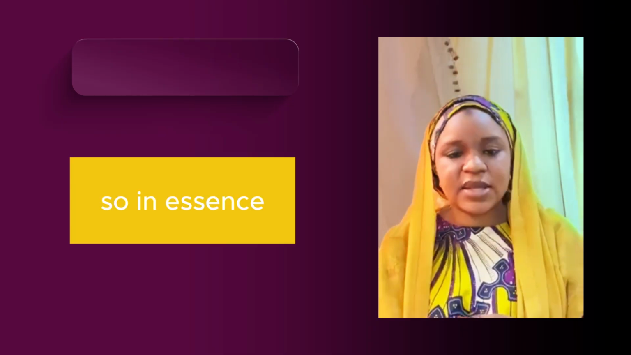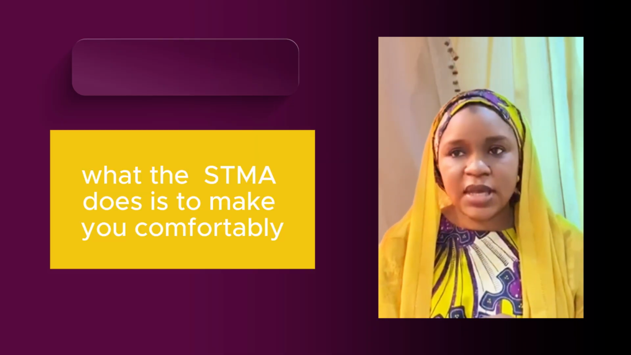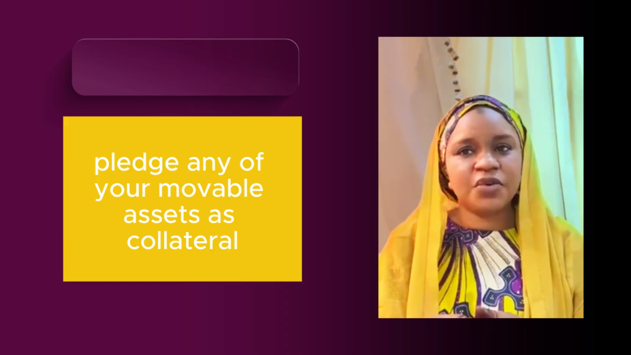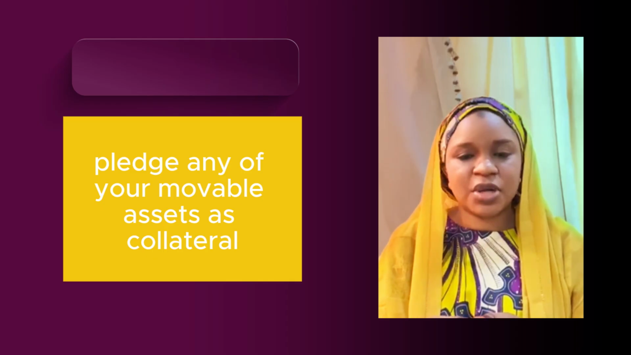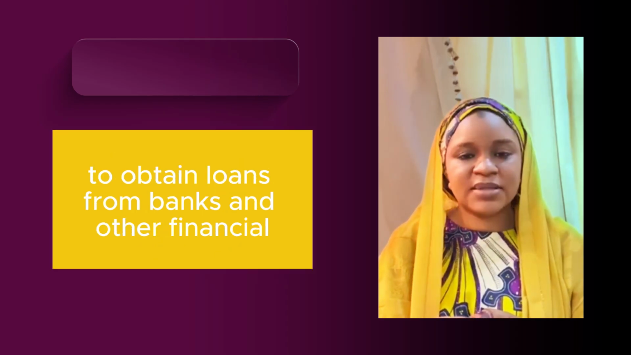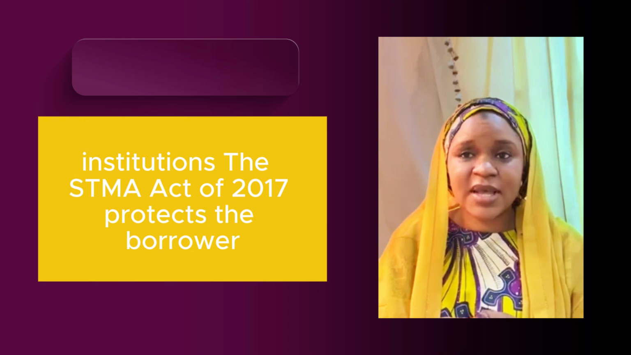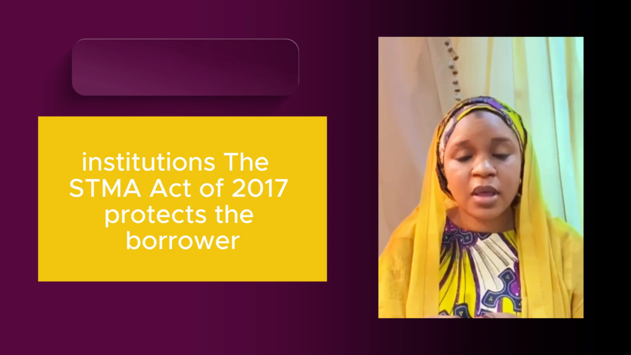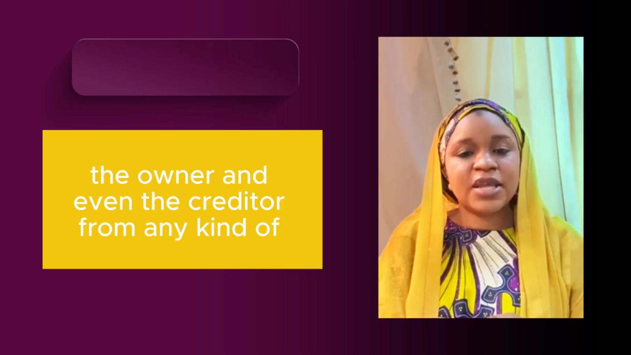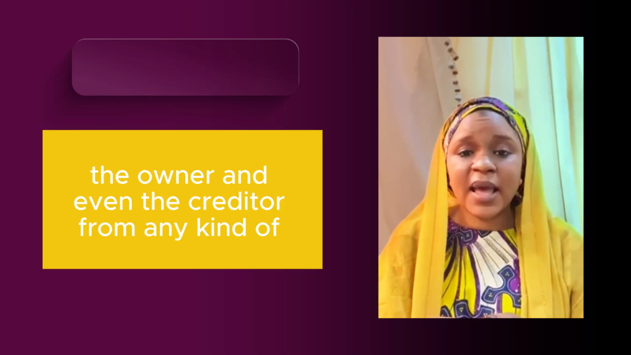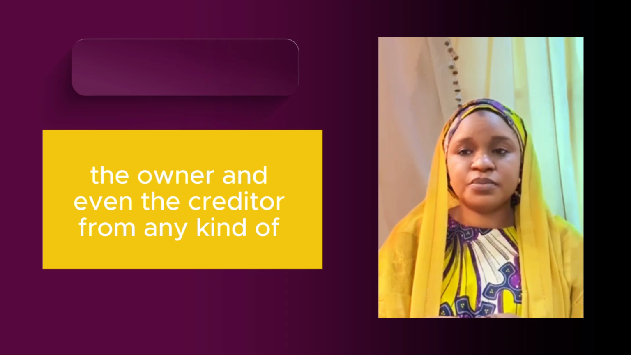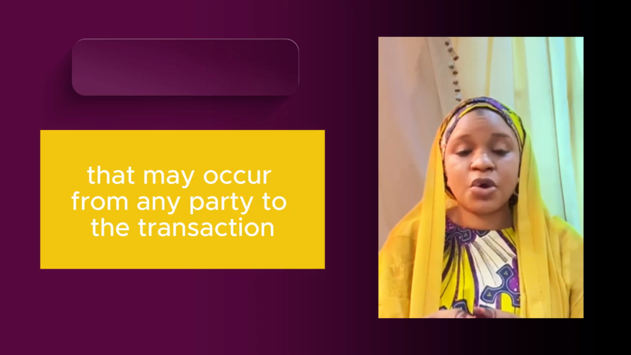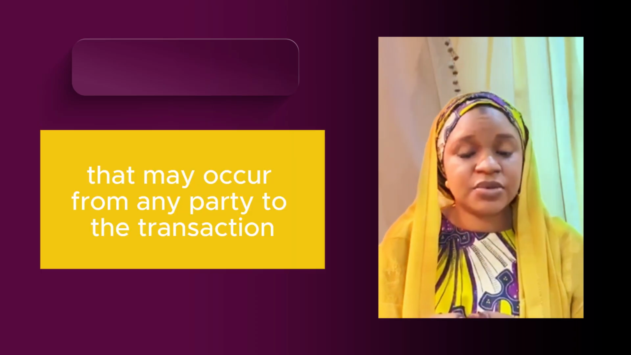So in essence, what the SCMA does is to make you comfortably pledge any of your movable assets as collateral to obtain loans from banks and other financial institutions. The SCMA Act of 2017 protects the borrower, the owner, and even the creditor from any kind of indiscretion that may occur from any party to the transaction.